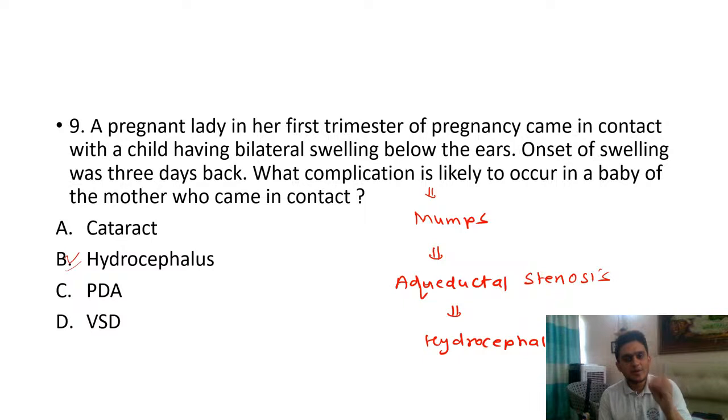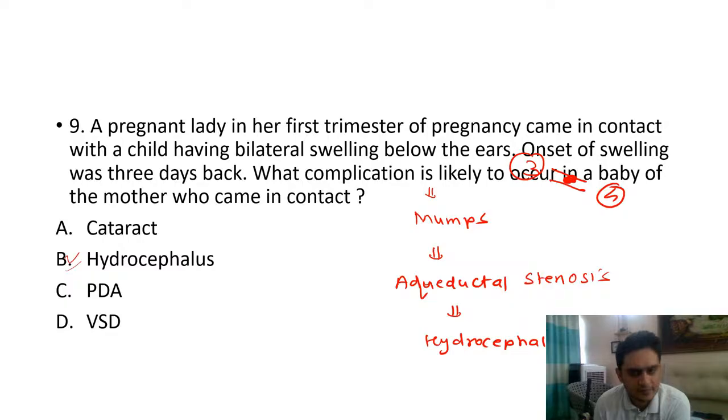Okay. So this is mumps. Basically, this mother is going to get infected with the mumps, and mumps causes gliosis of these structures. Gliosis means it's like a scar in your brain. So there's a duct that is the aqueduct of Sylvius. This duct gets blocked. This duct is between the third and fourth ventricle. So if it is going to get blocked, what is going to happen? The baby will have hydrocephalus.